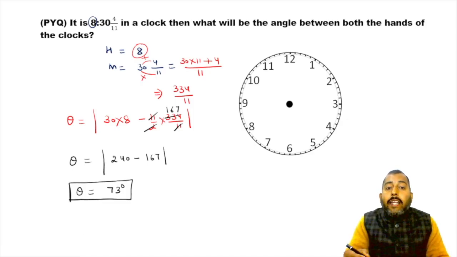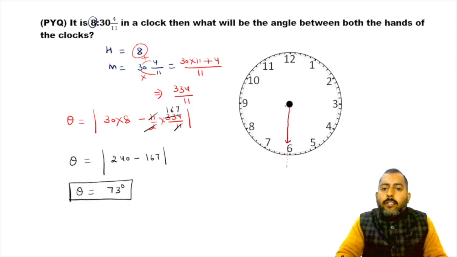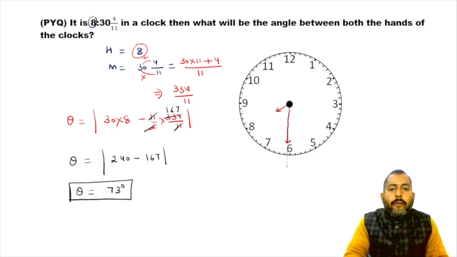Okay, now 8:34 by 11. So at 8:34 by 11, the situation will be, the minute hand will be a little bit ahead of 6, and hour hand will be at 8:30. It is right.